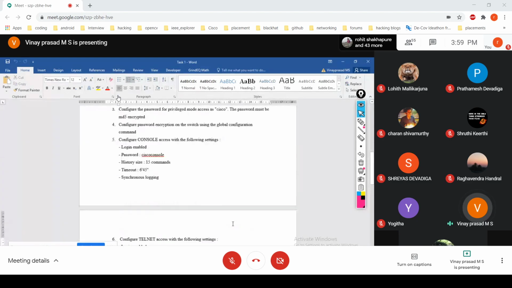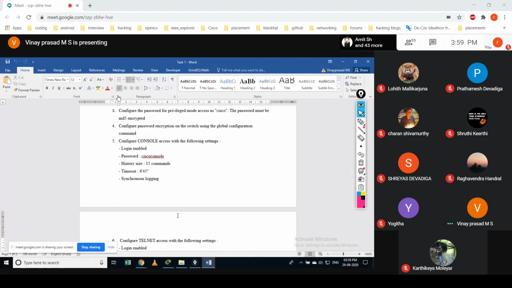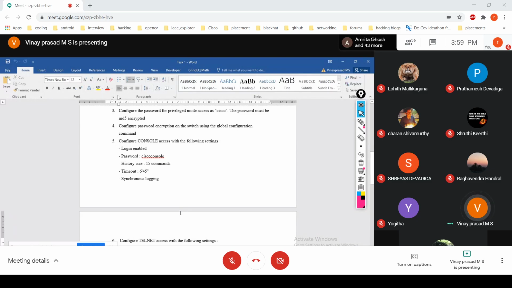Okay, so for that we need to understand what this telnet is and what this password is, why we need them, and so on. I worked as a network engineer at Toyota Kirloskar. Our job was to monitor every time whether the network is stable or not.